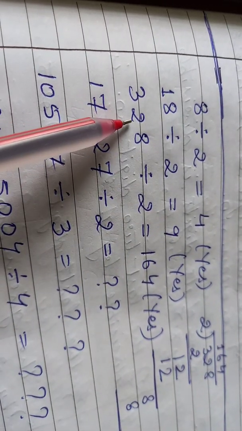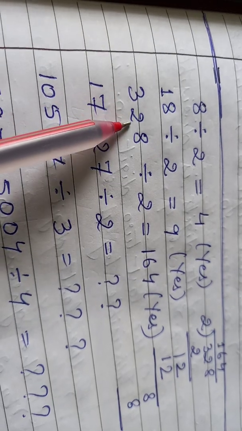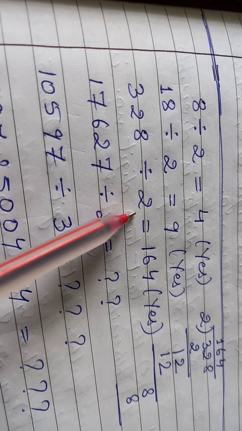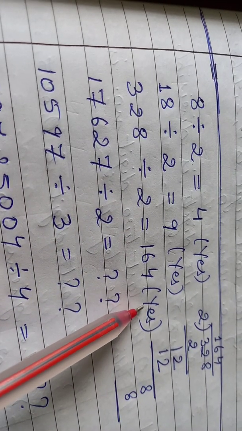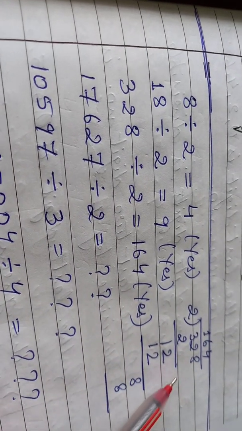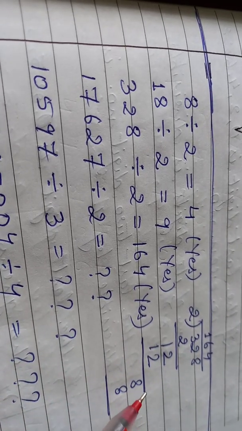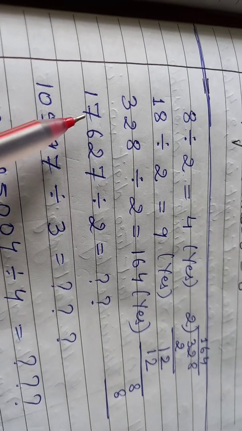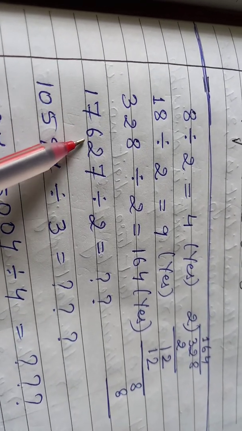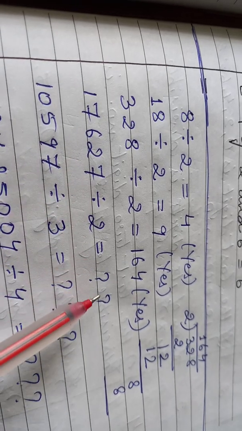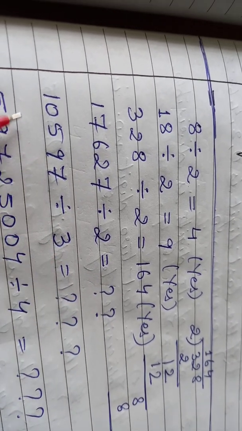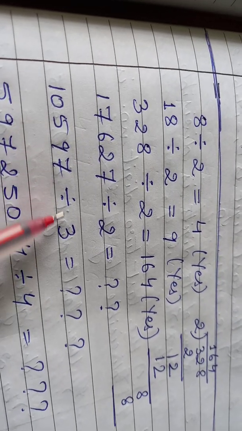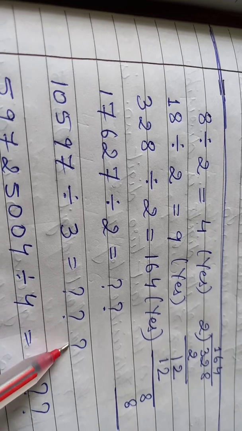Suppose I ask you, can you divide 328 by 2? Of course, you will take a little time and then give your answer as yes. You may do some rough work to solve it, whether you can divide it or not. If I ask you, can you divide 17,627 by 2? There is a question mark. If I ask you, can you divide 10,597 by 3? There is again a question mark.